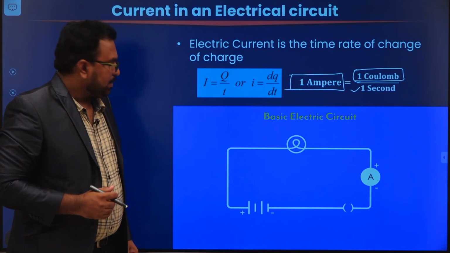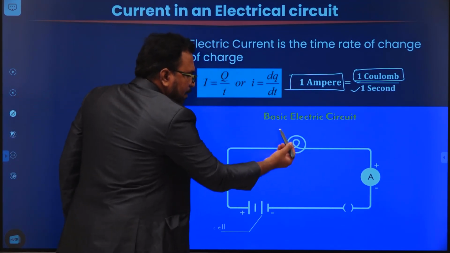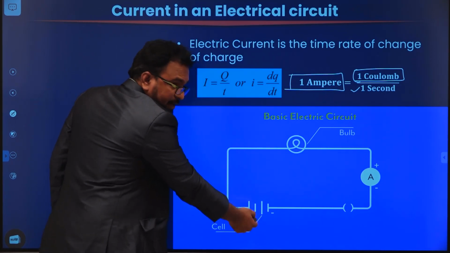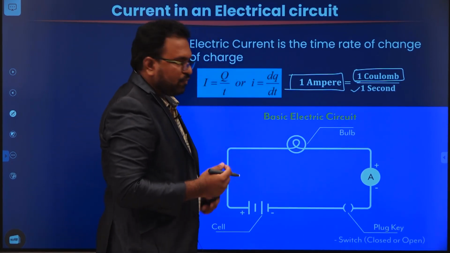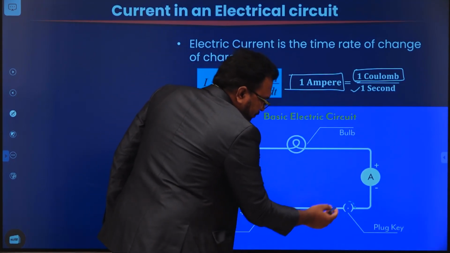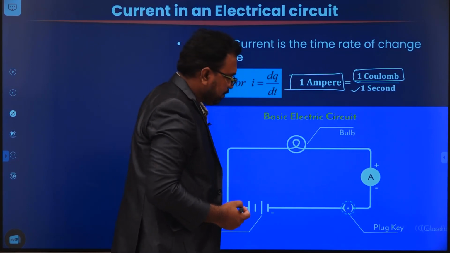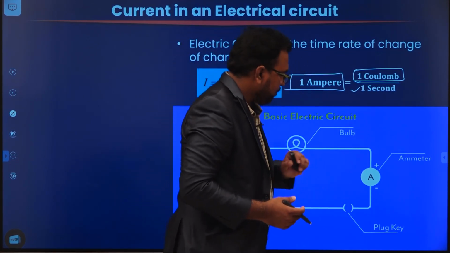Now let us see how current is measured. Consider a basic electrical circuit here. This is an element, a resistor or a bulb. I have considered a source, a battery, and a plug key. This plug key is nothing but an on and off switch. Whenever there is a dot at that position, the switch is called closed. When there is no dot, it is open.